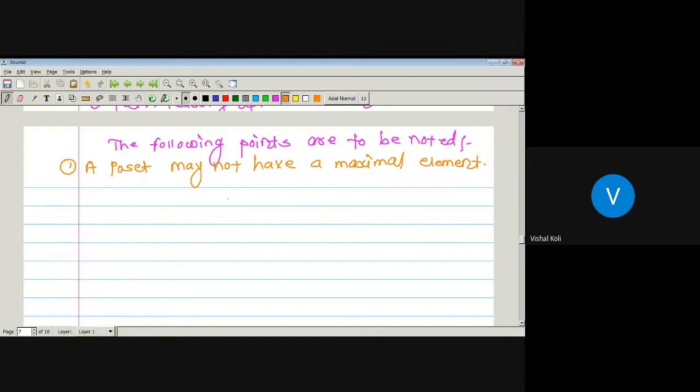If we consider a poset with the set of natural numbers with a partial order relation defined on it, which will be less than or equal, then this will be a poset having no maximal element.